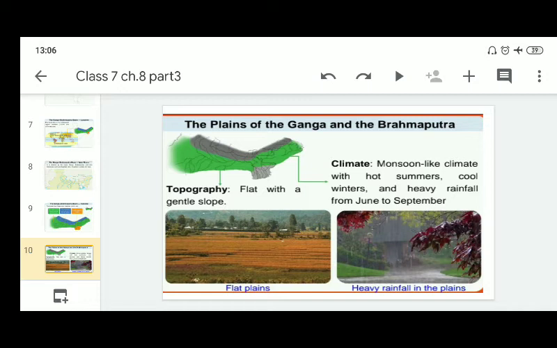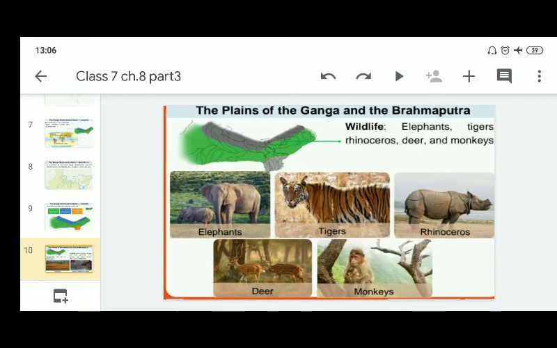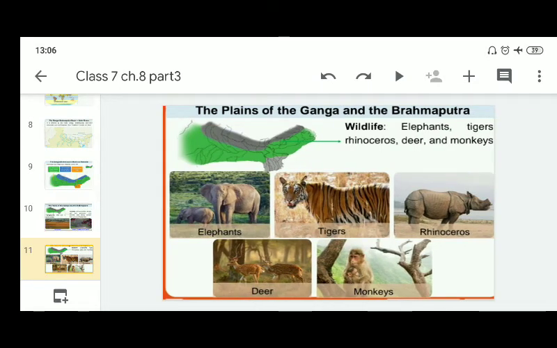Okay children, the vegetation mainly includes tropical deciduous forest with teak, sal, peepal trees and bamboo. Elephants, tigers, rhinoceros, deer and monkeys are found there.